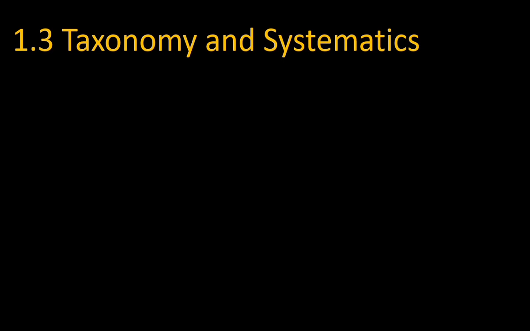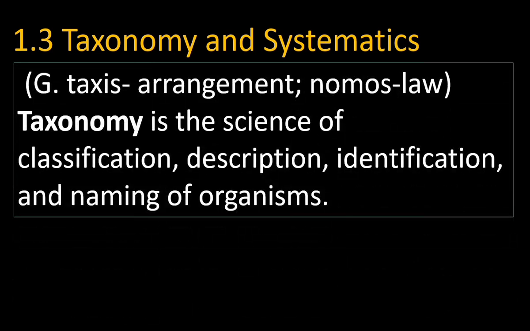Taxonomy and systematics are related terms. Taxis means arrangement, nomos means law. Taxonomy is the science of classification, description, identification, and naming of organisms. A taxonomist identifies a new organism and then gives a new name to the organism. He also classifies the organism. He groups the organism in a particular category.